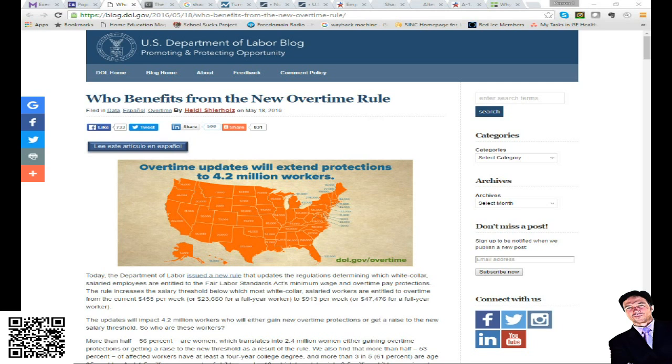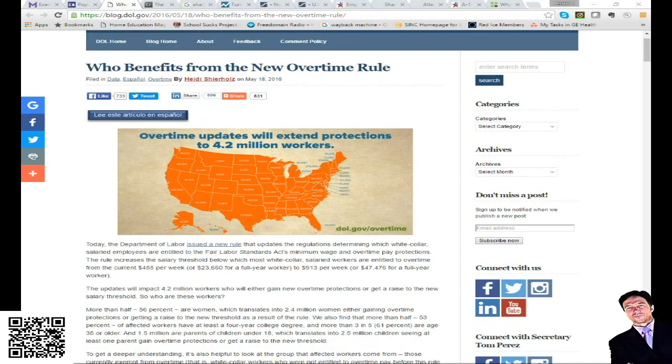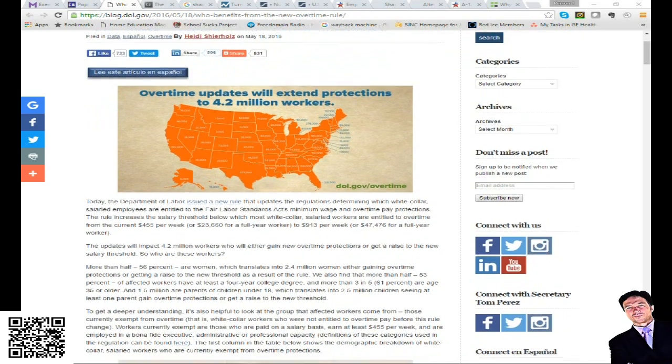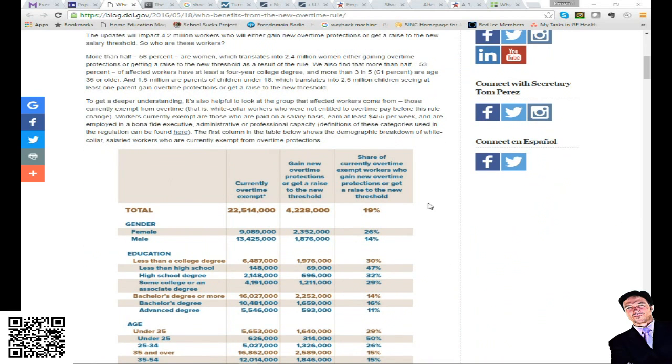Well, here's the breakout. That's 20% of the working force, so that's exempt salaried. So if the total working force, currently overtime exempt, is 22 million out of a workforce of 150 million, 4 million are then benefiting from this. So that's actually in the total workforce. This is affecting 150, so that's just over 2%. So they're making a ginormous deal over 2% of people.